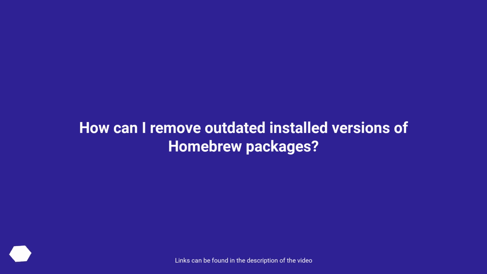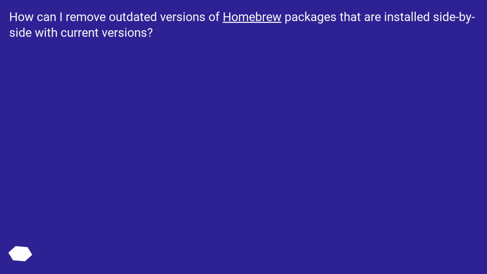How can I remove outdated installed versions of Homebrew packages? How can I remove outdated versions of Homebrew packages that are installed side by side with current versions?